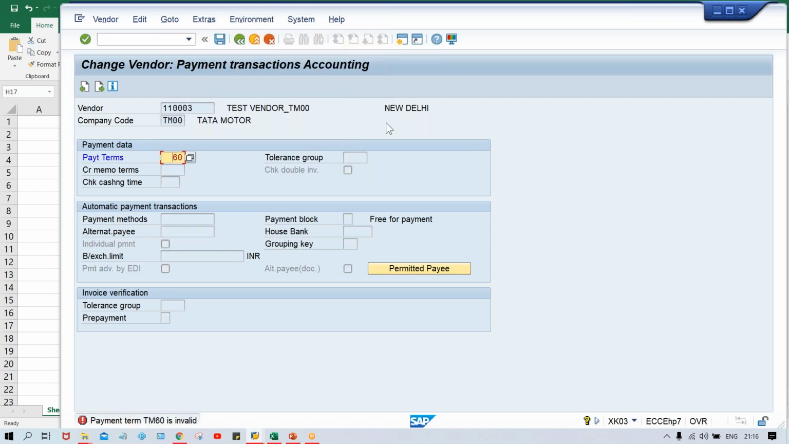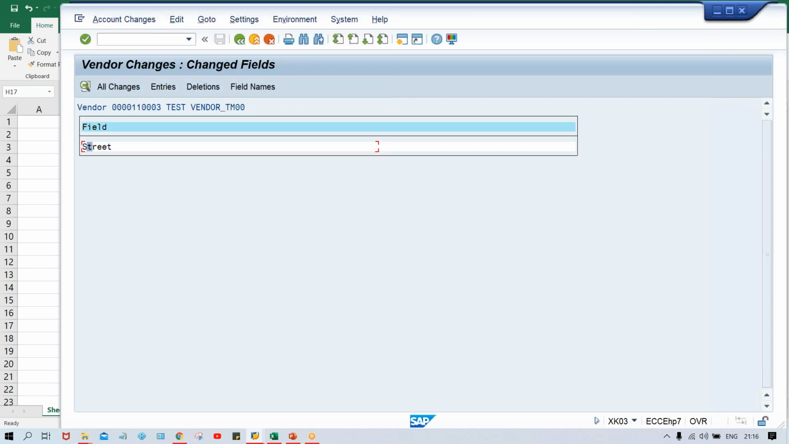Click on all fields. I'll make it TM02 instead of TM01. And then look here, the changes right now. TM02 I have changed just now, right? But I have not saved as of now. But the street field I have changed earlier, right? Earlier it was test street only, and later on, guys, I changed it to test street 1 to 3. So this was the old value and this is the new value, right?